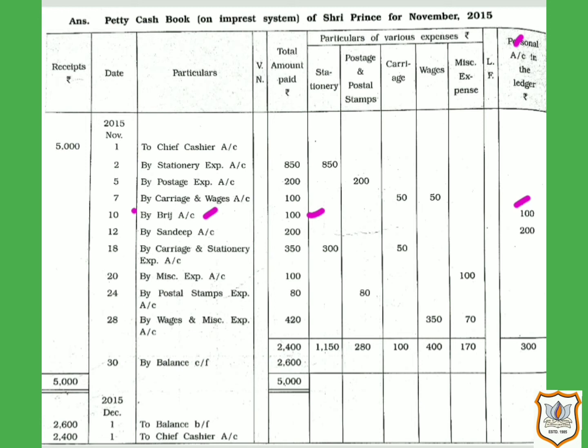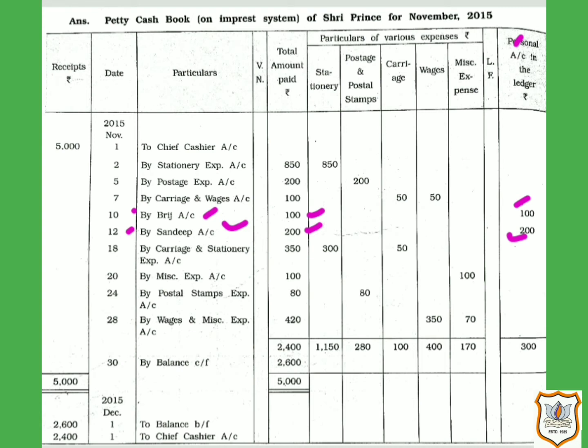The next transaction, date 12th, rupees 200 is given to Sandeep for the payment of miscellaneous expenses. Again, this is a transaction which has taken place with a person. So we will record it in the last column, that is the column of personal account in the ledger. Here it is, rupees 200 will be entered, and in total amount paid, again we will write 200. Then in the particulars column, we will record the name of the person to whom this payment has been made. So it is by Sandeep account, date 12.